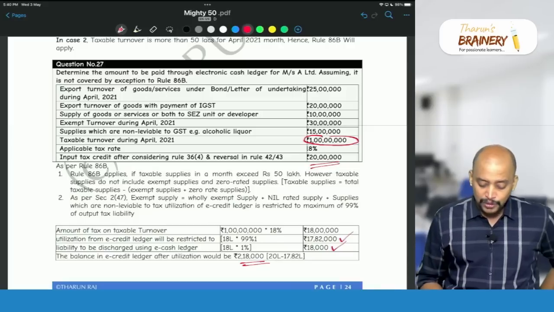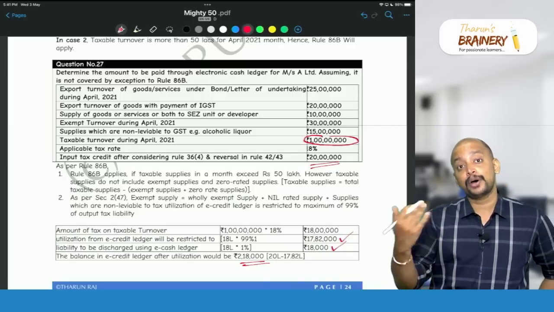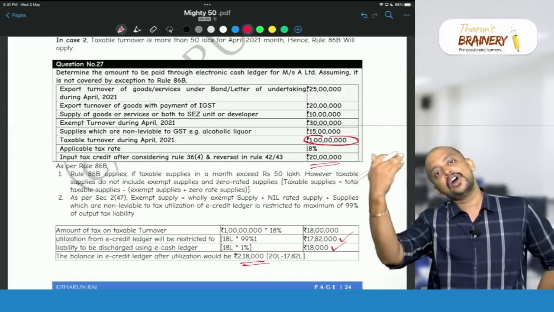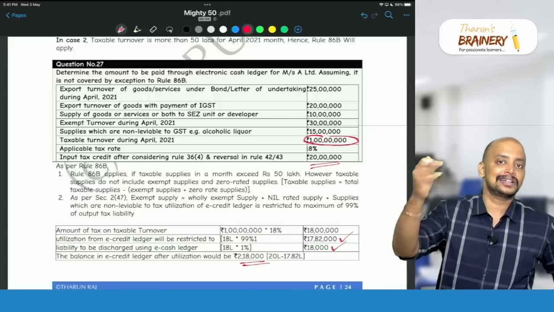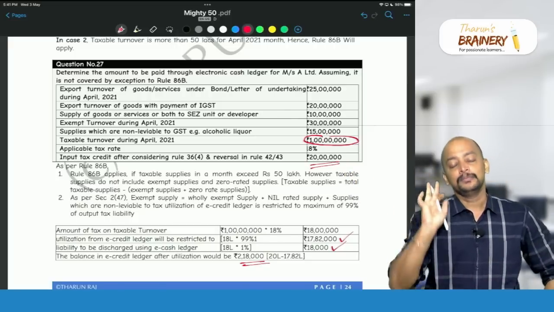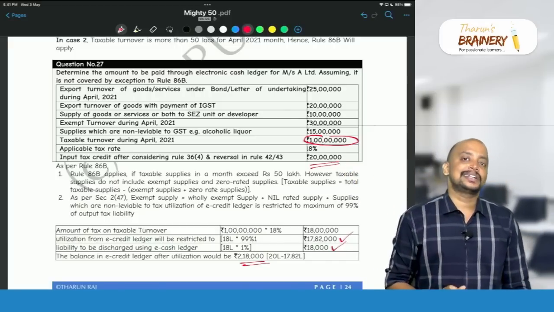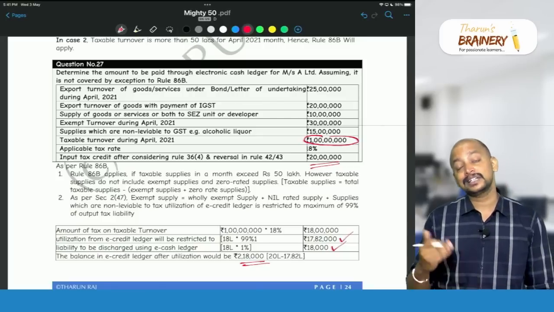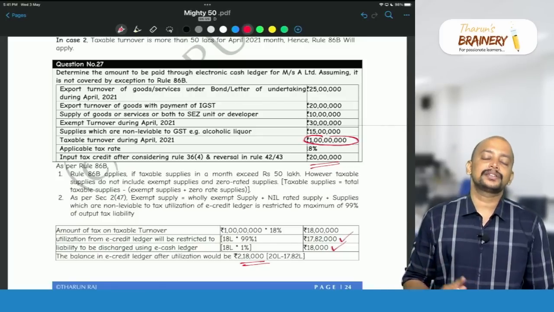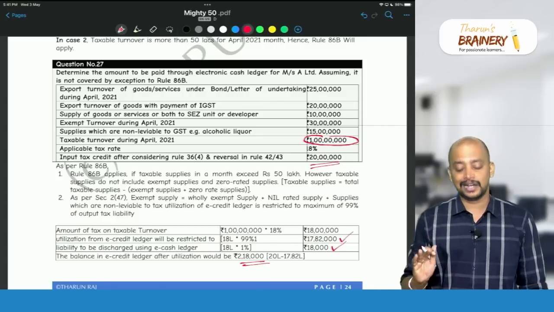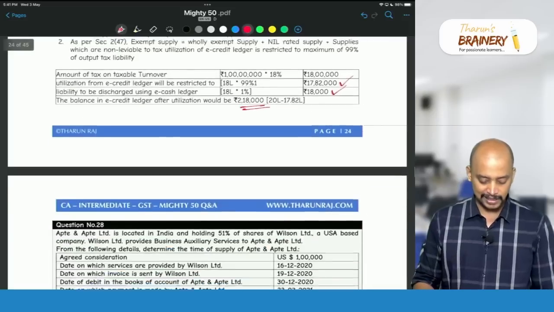But what about zero rated supplies upon payment of IGST? That normally we can pay using credit ledger or cash ledger, whatever it may be. But the other liability, that is FCM liability, other than zero rated supplies, 1% through cash ledger and the remaining 99% through credit ledger. That is this.